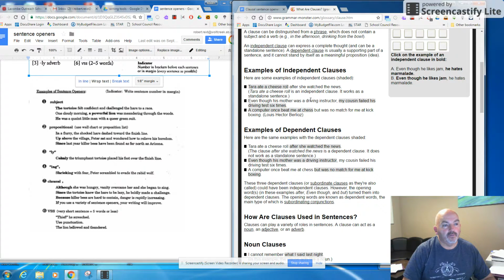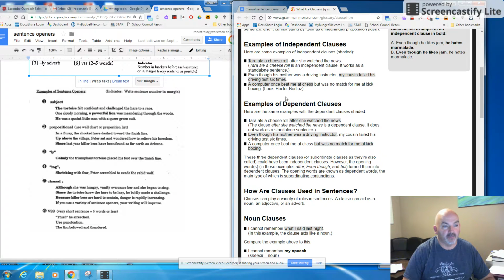Even though his mother was a driving instructor, and here's the independent clause, my cousin failed his driving test 6 times. Hey, sounds like some of you guys. I'm just kidding. Okay, so "my cousin failed his driving test 6 times" stands alone by itself. Makes sense. A computer once beat me at chess. Again, independent, stands by itself. We had this other one, but was no match for me at kickboxing. Yeah, it's kind of funny.